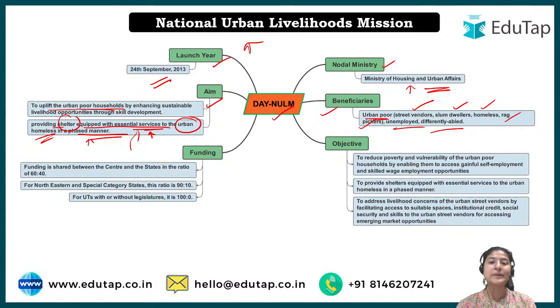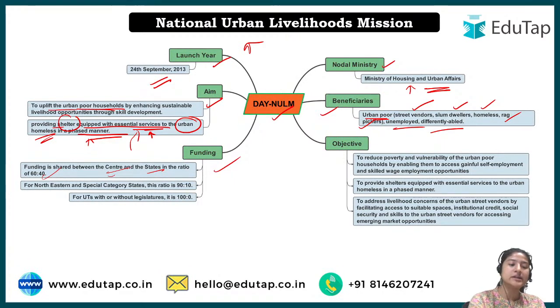These are the beneficiaries, meaning they would be benefited under this particular mission. Talking about the funding, who would fund this particular scheme? Funding is shared between the center and the states, in the ratio of 60 to 40. So 60% will be given by the center, while 40% will be funded by the states.